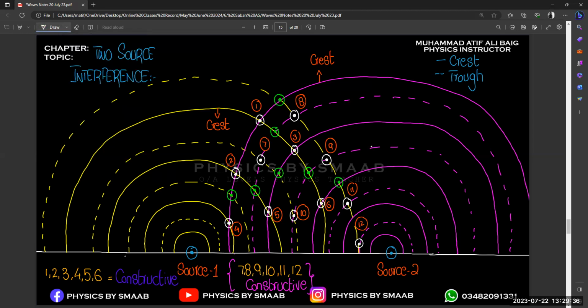So let's suppose these green lines are A, B, C, D, E, F, G. Basically A, B, C, D, E, F, G gives you the concept of destructive interference, right?